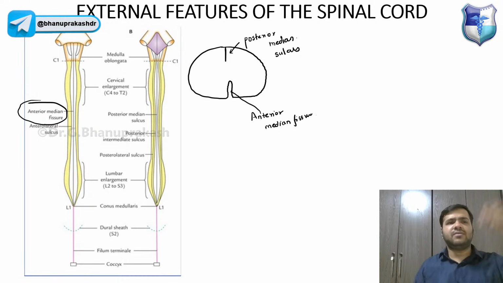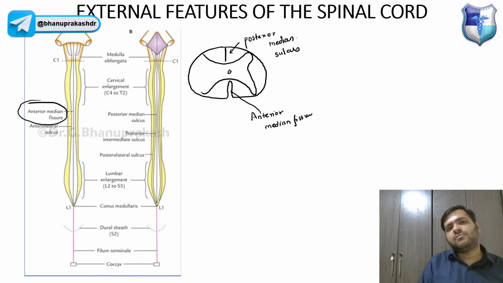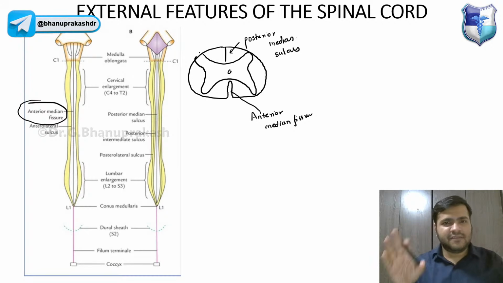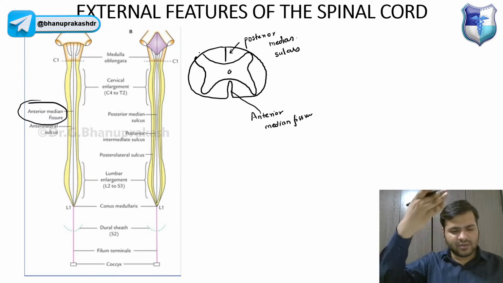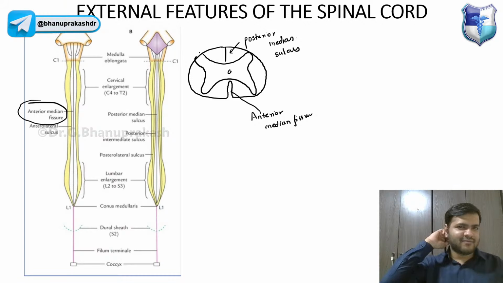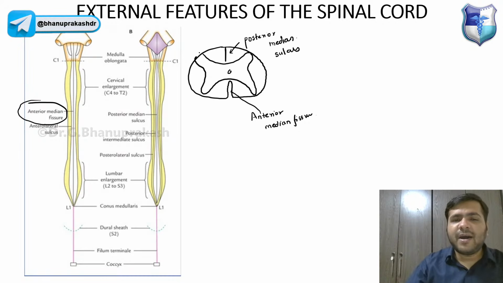So this anterior median fissure is basically in the midline, and it is extending throughout, right? This fissure is filled with the pia mater, and it obviously looks like a white bright line in the front, guys. So that is one of the external features that you can see over here.